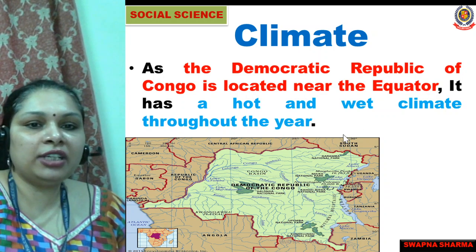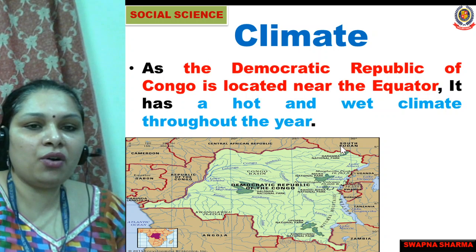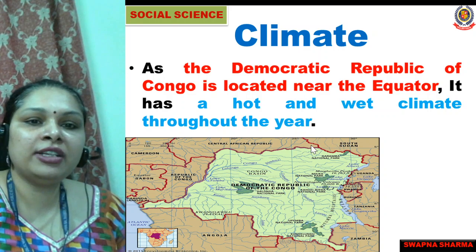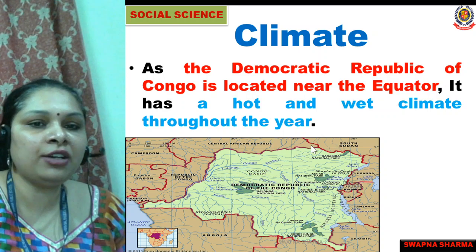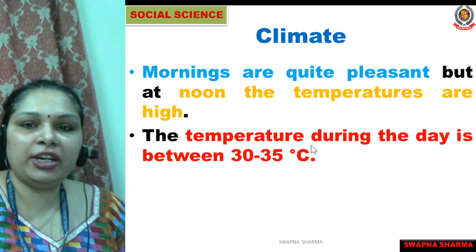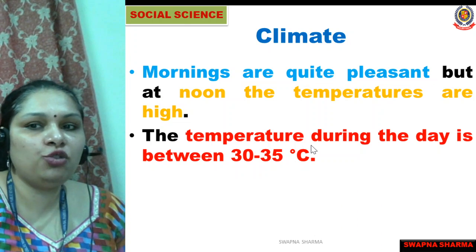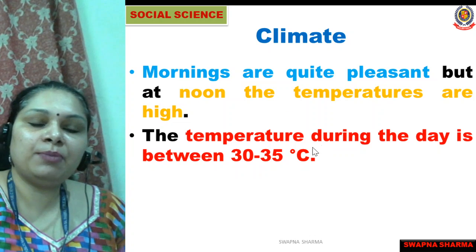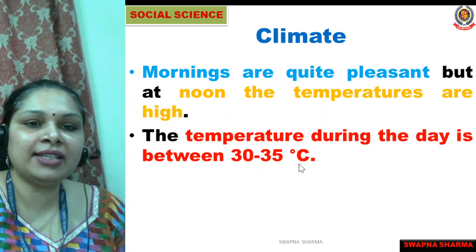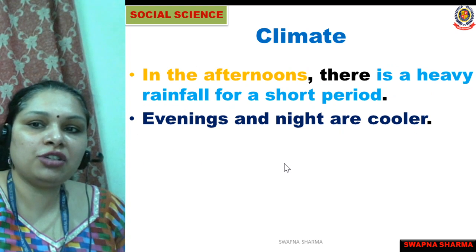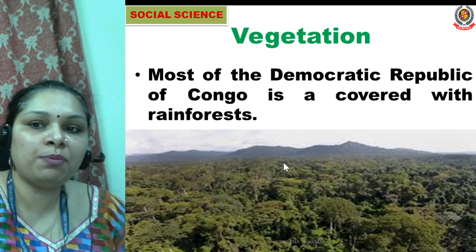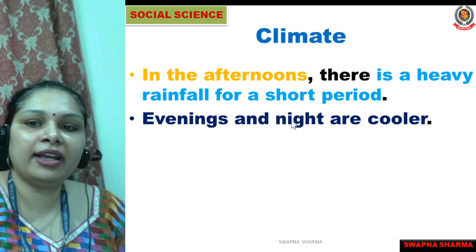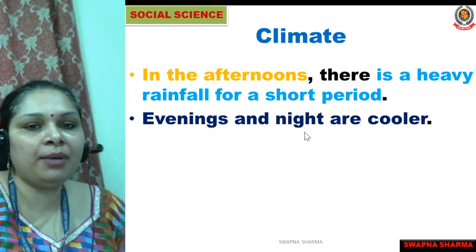If we talk about the climate of the Democratic Republic of Congo, as it lies in the equatorial region, this country has a hot and wet climate throughout the year. Mornings are quite pleasant, but at noon the temperatures are high. The temperature during the day is between 30 to 35 degrees Celsius. Yes, students, in the afternoon there is heavy rainfall for a short period of time. Evenings and nights are cooler. So in the evening and at night the country becomes cool.